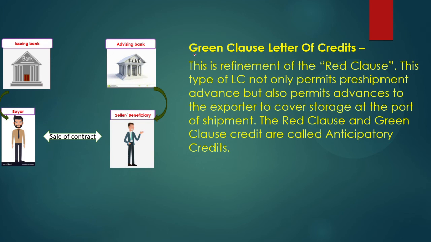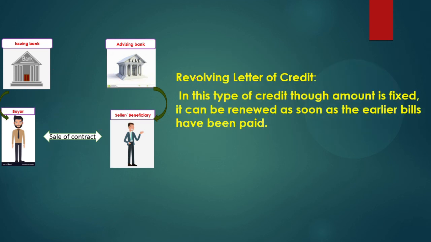Green clause LC is much more than that. While the LC reaches the beneficiary, he will get an advance not only for pre-shipment activity but also for the shipment, and for that he needs to approach the exporting agency. He has to arrange a storage place, so he needs money to cover storage at the port, shipment, all those things. So he will get a much larger amount as an advance. This is called the green clause LC. All these things are written in green ink in the LC, so it is called the green clause LC.